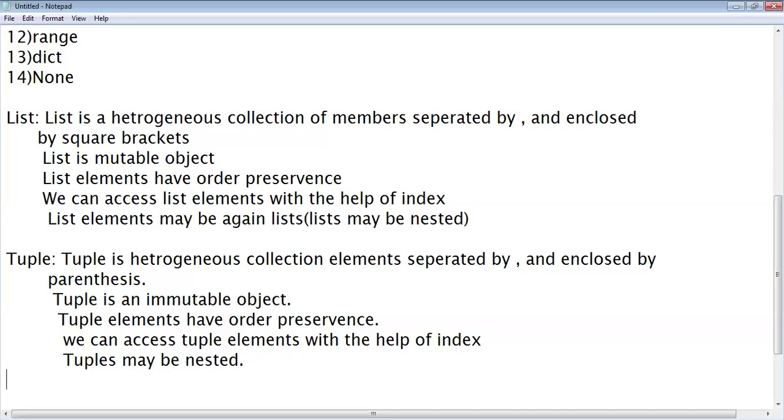List is a mutable object. We can make changes to the list elements. Whereas if it is a tuple, we can't make changes to the members of a tuple. Both lists and tuples have order precedence. We can access the tuple elements with the help of index, and tuples may be nested. Okay, we'll discuss one by one.